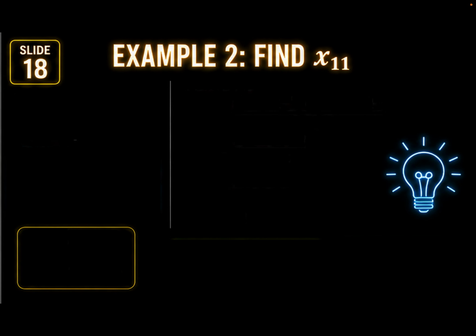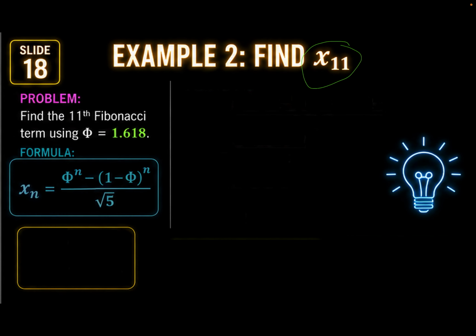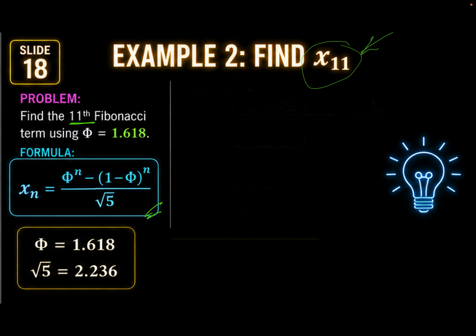So now, let's find out the x of 11. So the Fibonacci number is, once again, para mahanap natin yung 11 term, we're gonna use this formula. So the golden ratio here is 1.618 lang muna, and then square root of 5, 2.236. So since 11 term pa lang naman, mababa lang yan. Okay lang gumamit ka ng mga 3, 5 decimal. Pero sabi ko sa inyo, kapag umabot na ng 30 or 30 plus or 20 plus, gamitin mo na lahat ng decimal number para mas legit yung magiging sagot po ninyo.